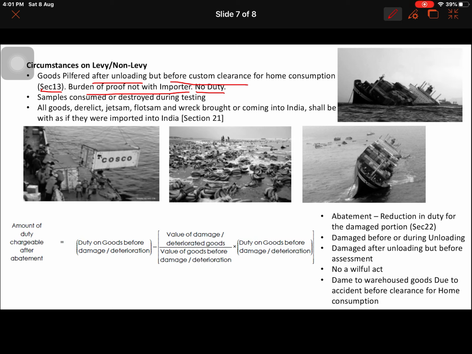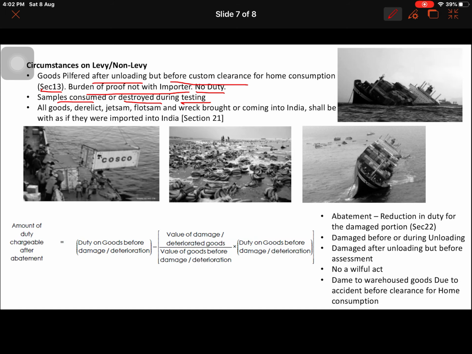And here you can also see that certain samples are consumed. Maybe there is some anomaly with certain goods, and the assessing officer opens the goods and tests them, and while testing, some part of the goods, or all of it, is consumed or destroyed. Even at that time, for that portion which is destroyed or consumed, you need not pay the duty. So the duty will not be on the full value of the invoice.